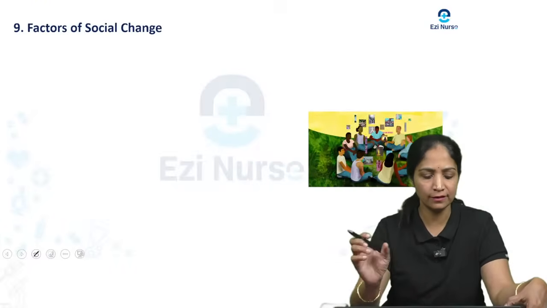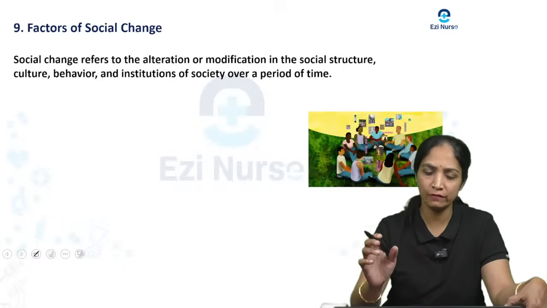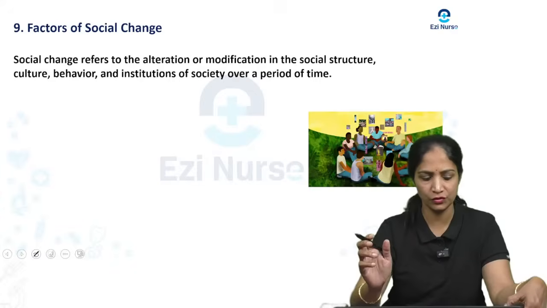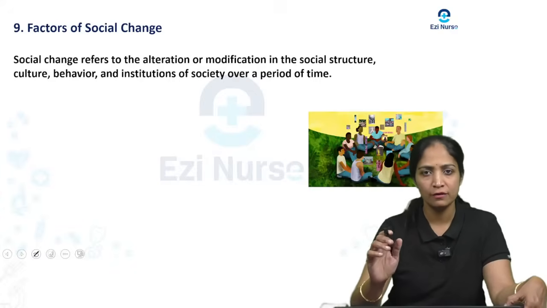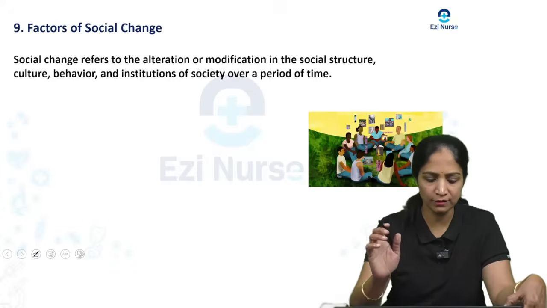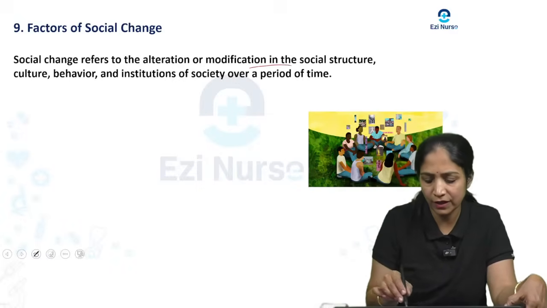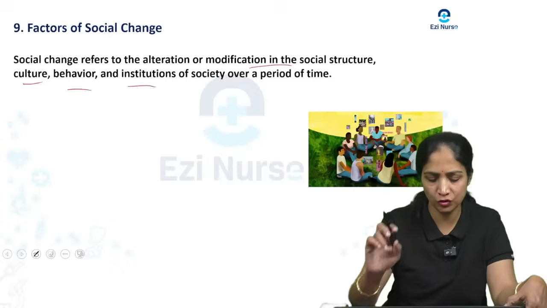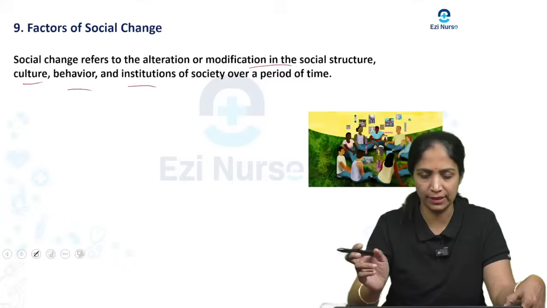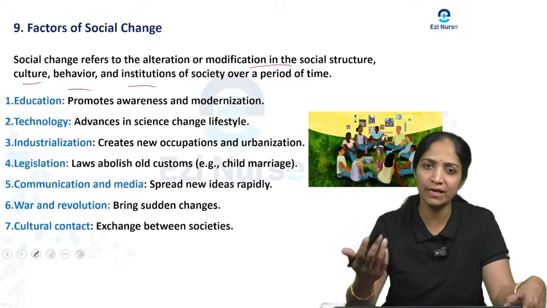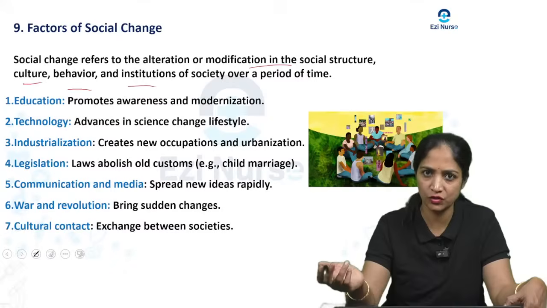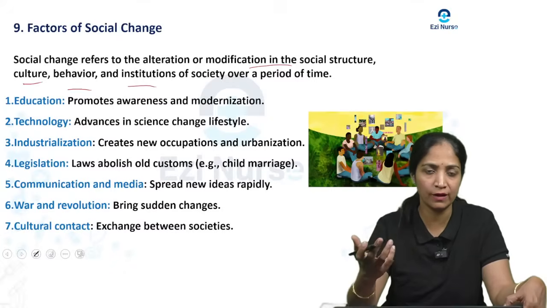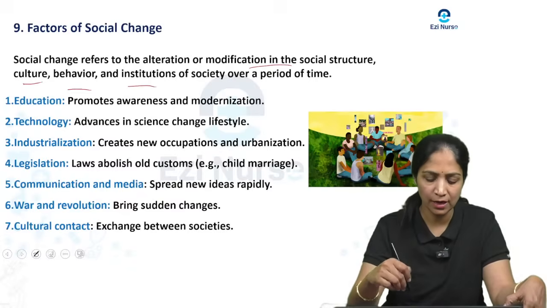Next is the factors of social change. Which are the main factors that affect social change? First we will see what we mean by social change. Social change refers to the alteration or modification in the social structure, culture, behavior and institutions of society over a period of time. So what are the main factors behind social change? First one is education.